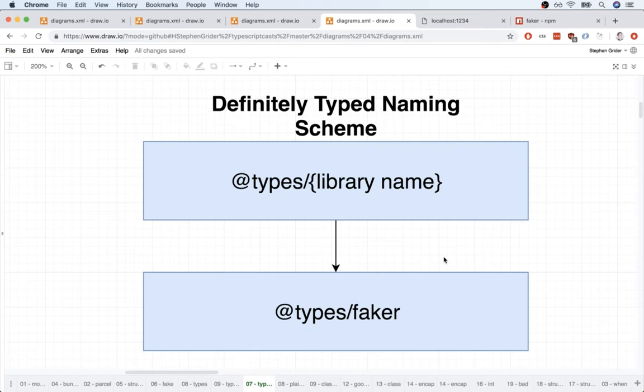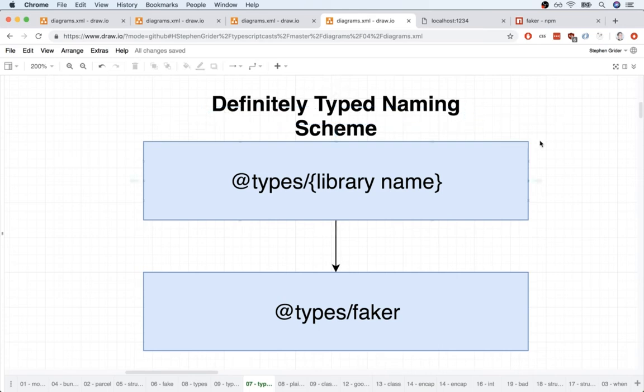So here's what's going to happen. All these type definition files are already publicly available for you. I shouldn't say all of them, but the vast majority for popular libraries have already been created. So there is already a type definition file out there that has been created by some random person to work with the Faker library. To install that type definition file, we're going to reach into a project called Definitely Typed.